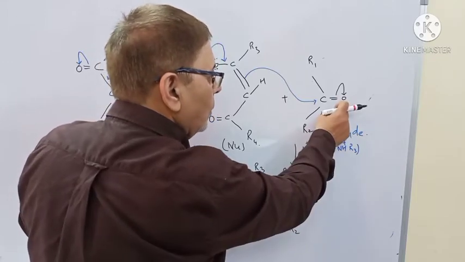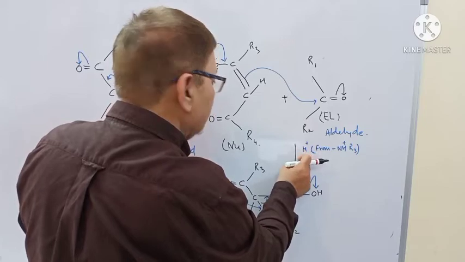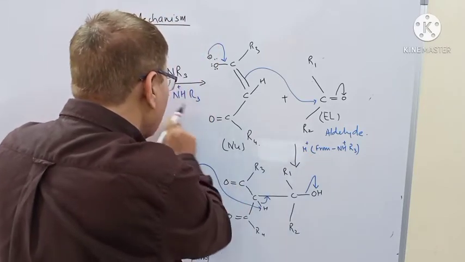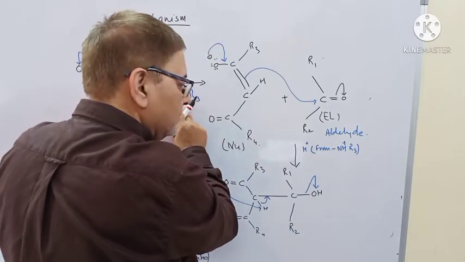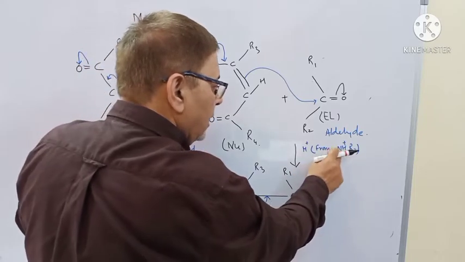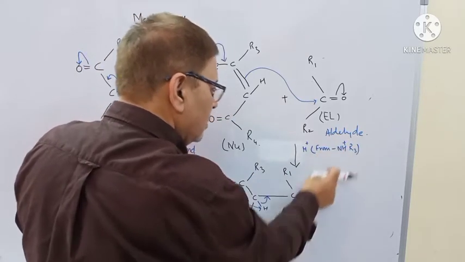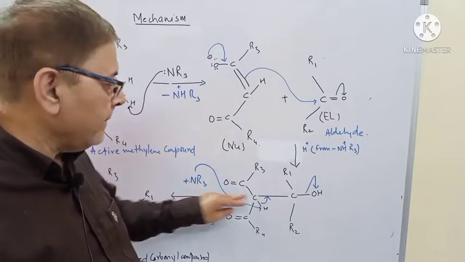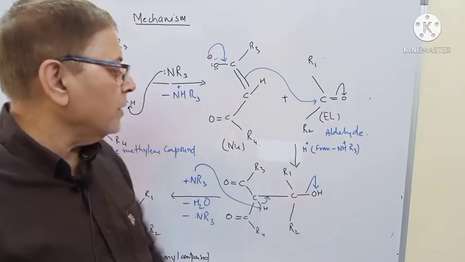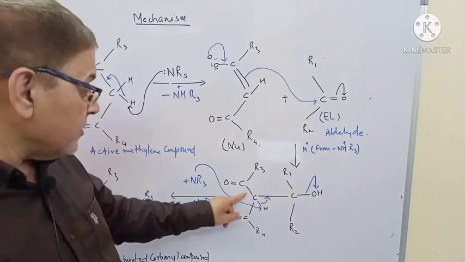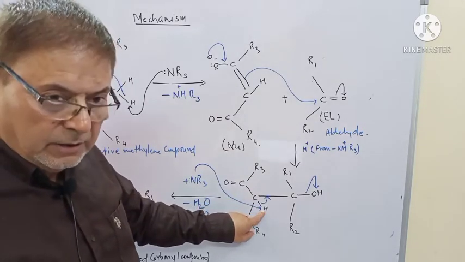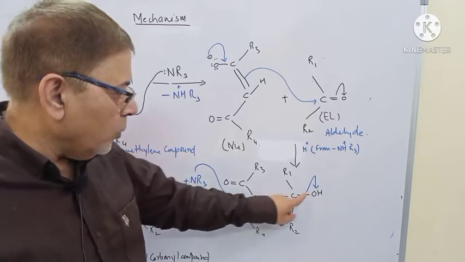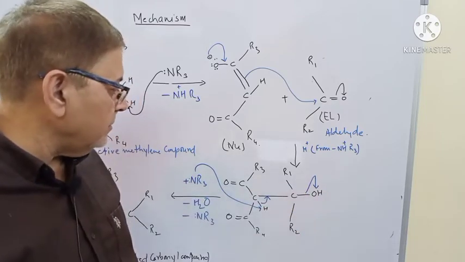This was O, which finally took H from that conjugate acid. So this became NHR3 plus. So again NR3, that weak base, is generated, and we have got OH over here. One hydrogen atom is still remaining, the active hydrogen. OH is there on the adjacent carbon atom.